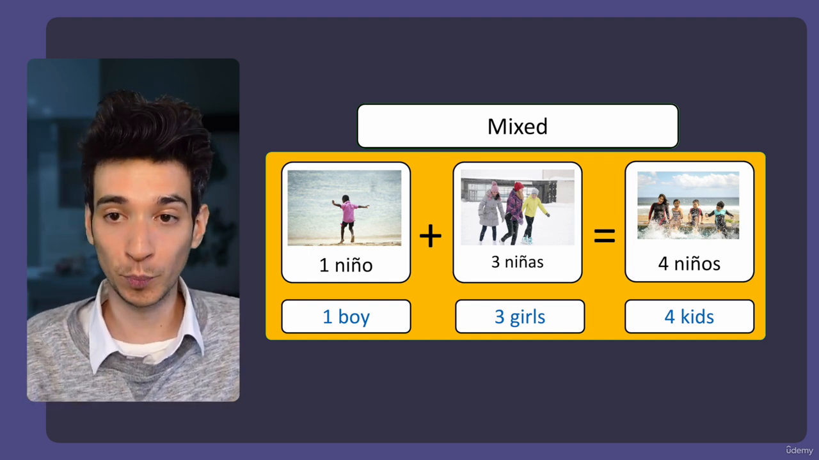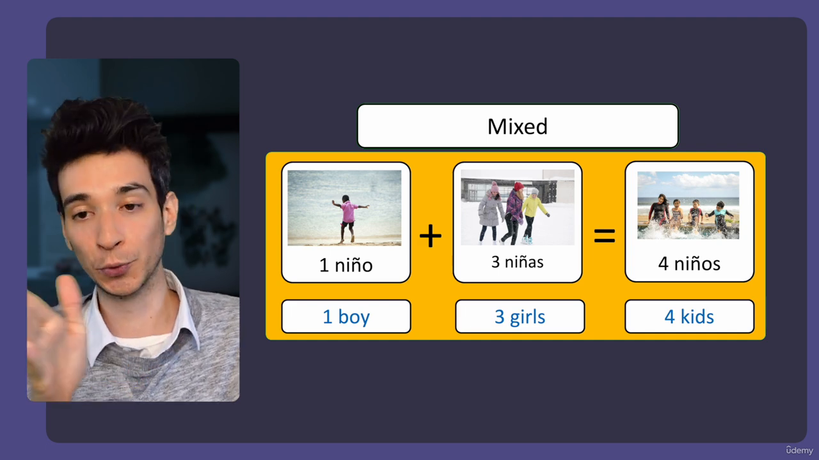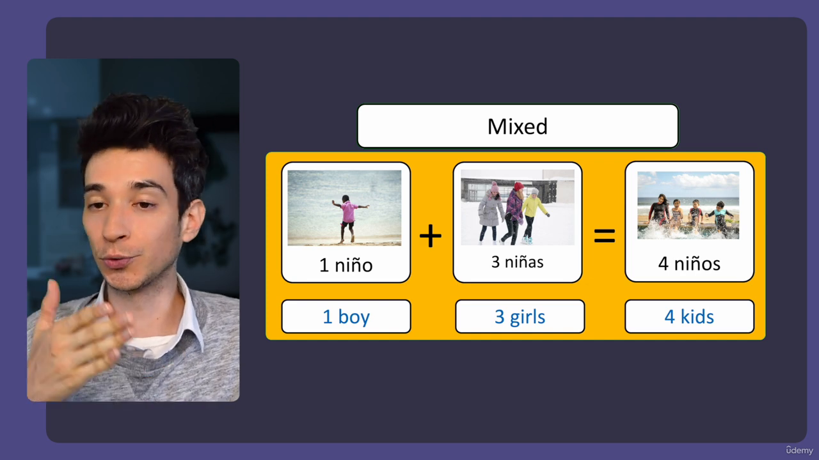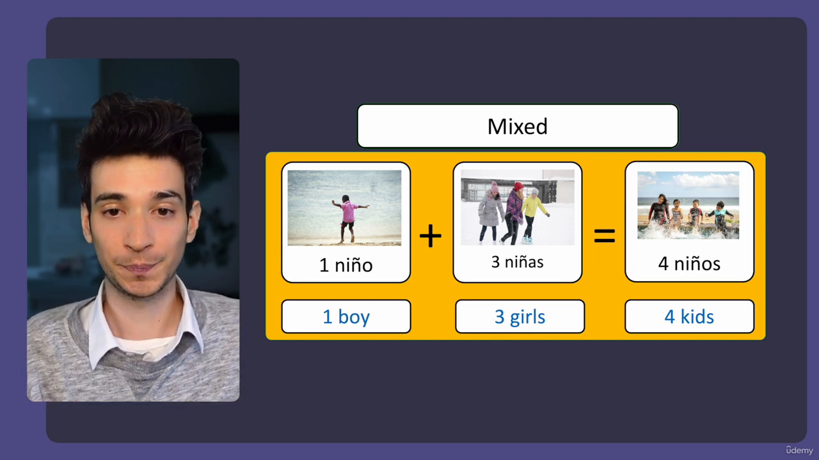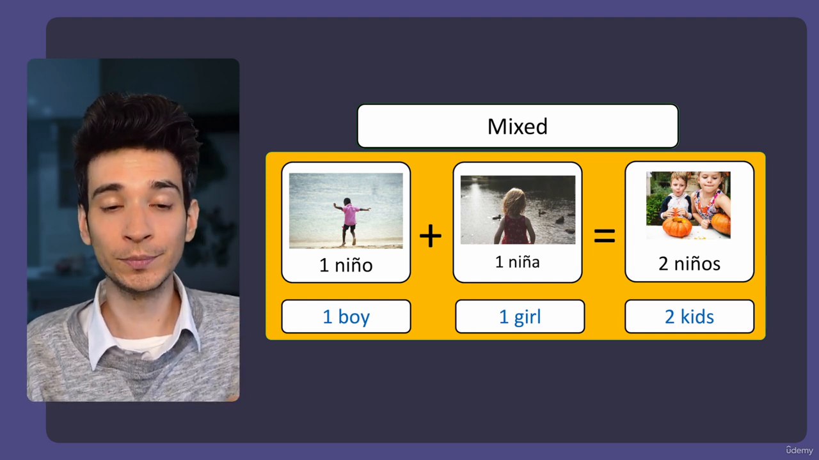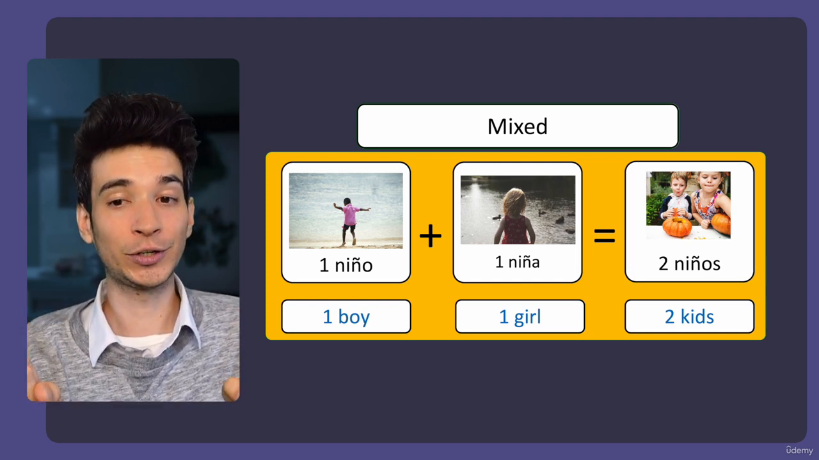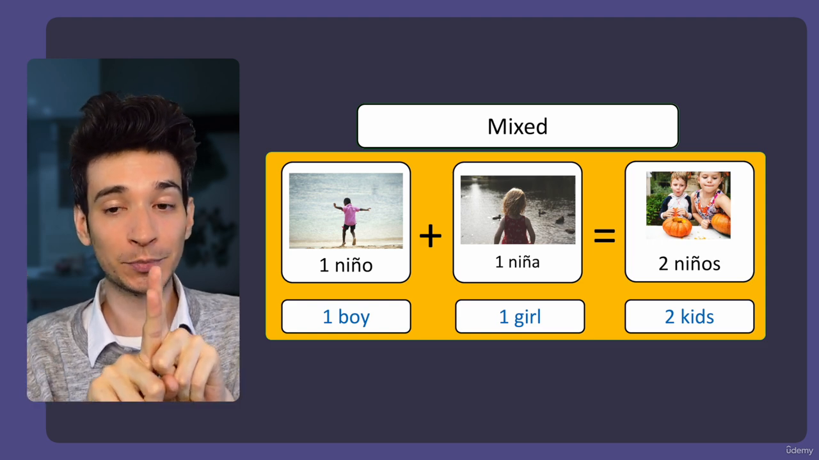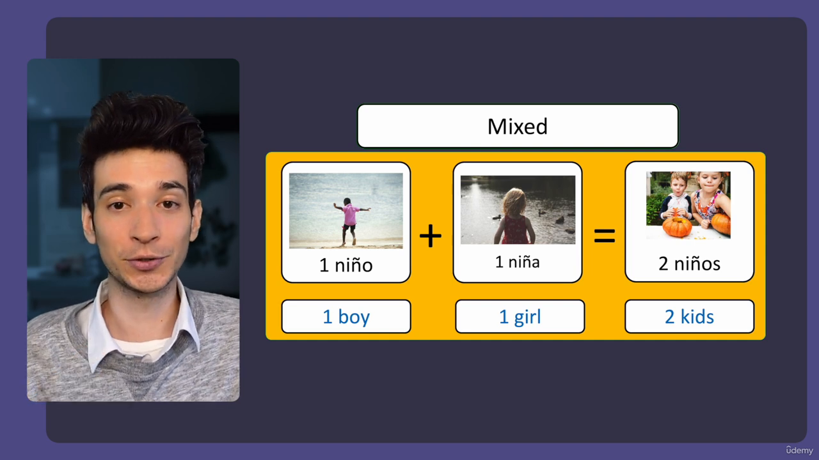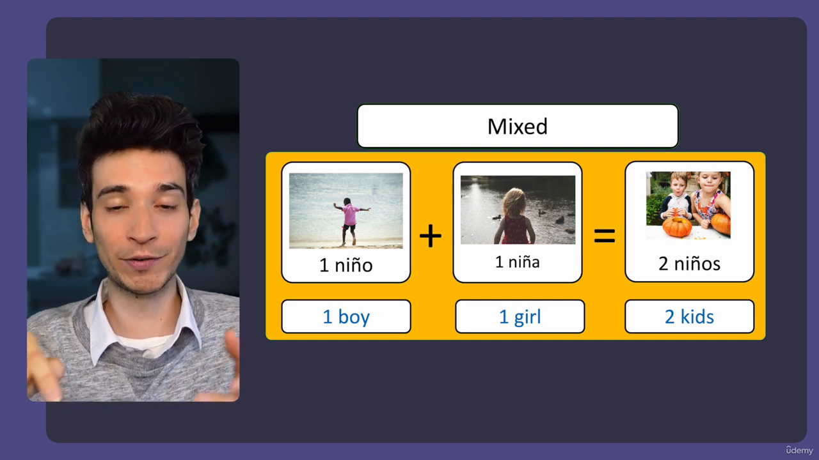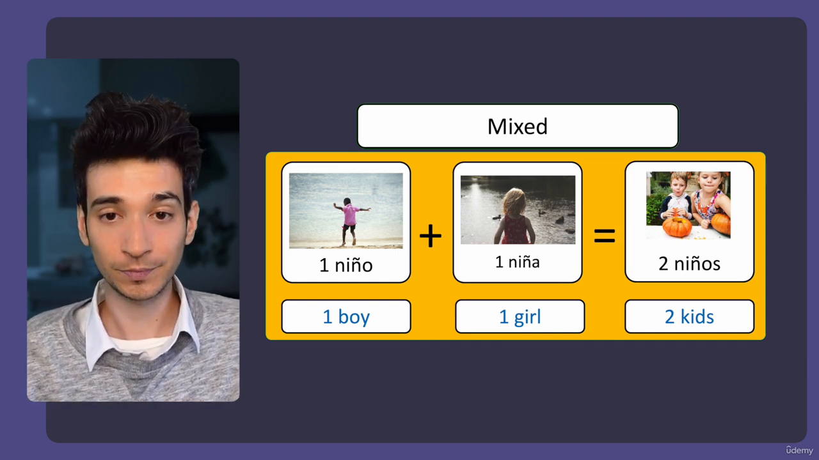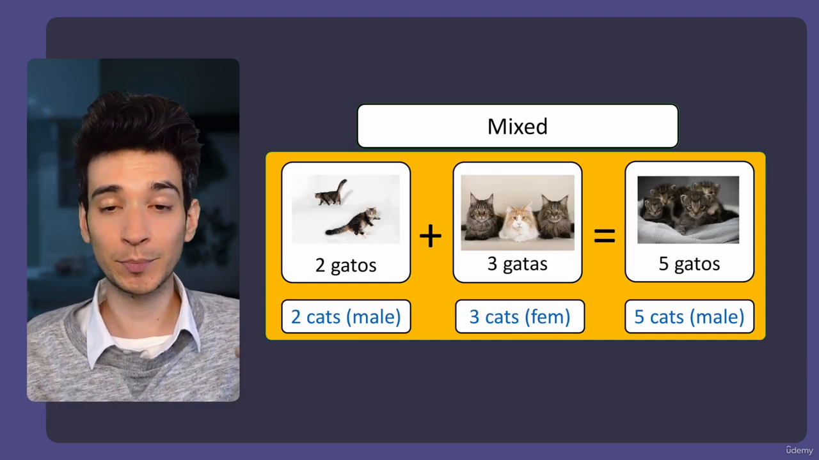Or also you can say four boys, but in this case we refer to kids. So the word niños can refer to kids, and it can also refer to boys. And another example will be this one. Un niño, one boy, and una niña, one girl. And if we mix them together, we have dos niños, two kids. So it doesn't matter the amount. As long as you have a mixed gender, it becomes masculine. Dos niños, two kids.